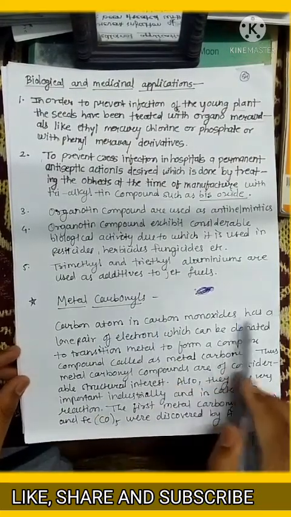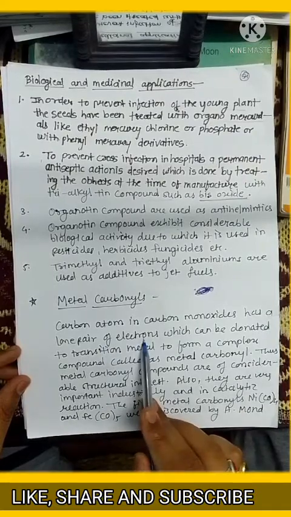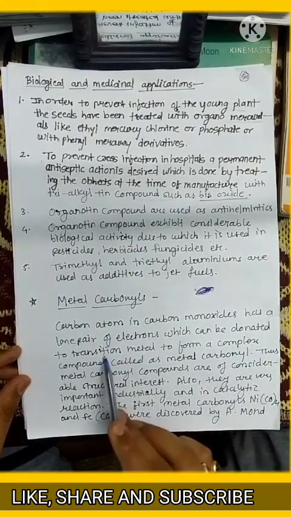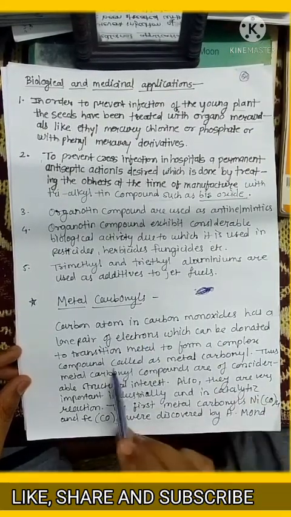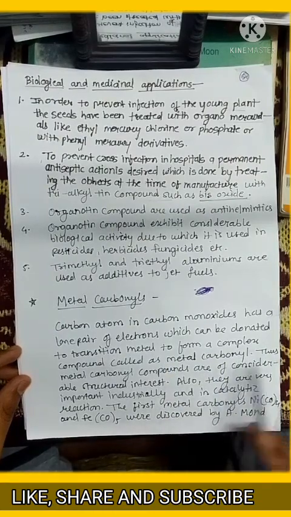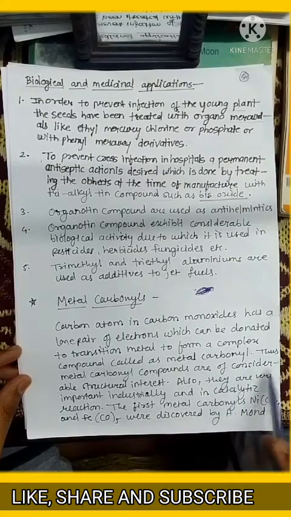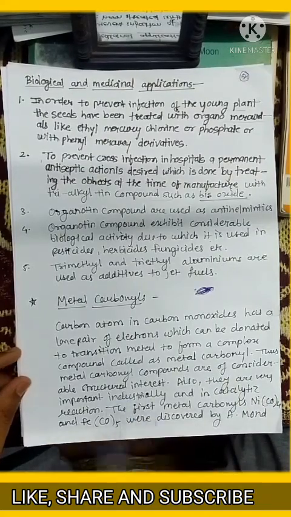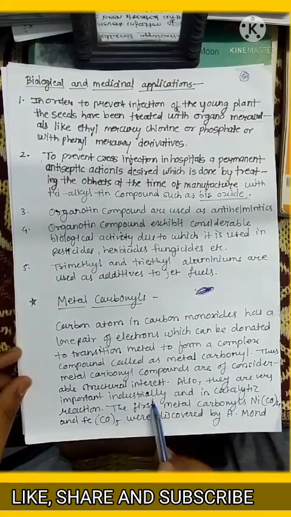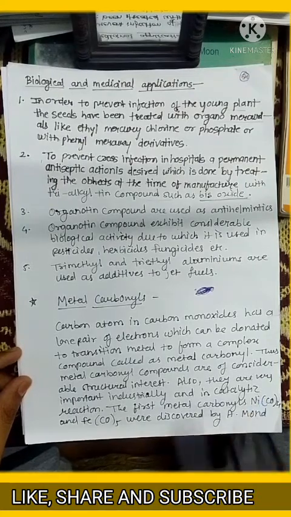The carbon atom in carbon monoxide has a lone pair of electrons which can be donated to a transition metal to form a complex compound called a metal carbonyl. Thus, metal carbonyl compounds are of considerable structural interest. Also, they are very important industrially and in catalytic reactions.